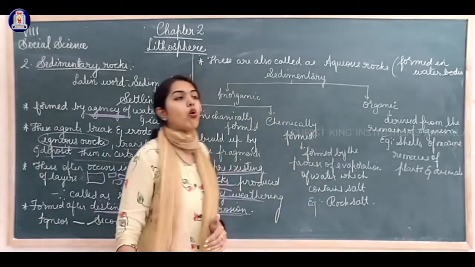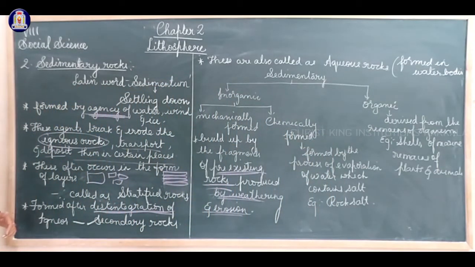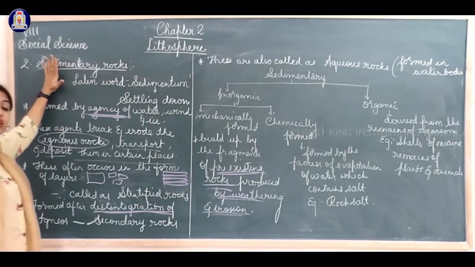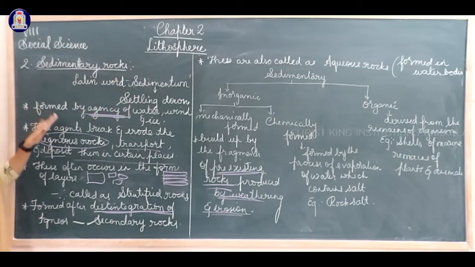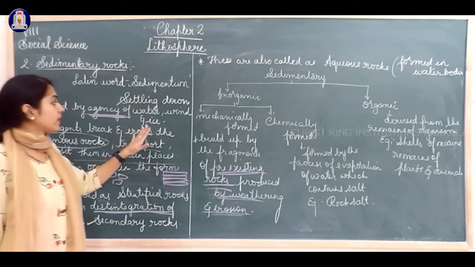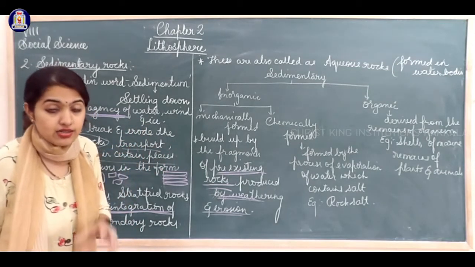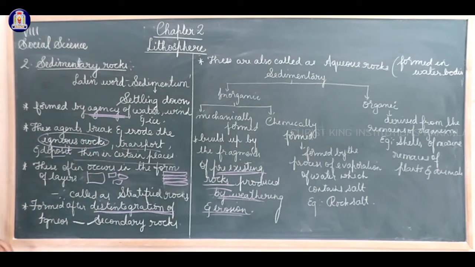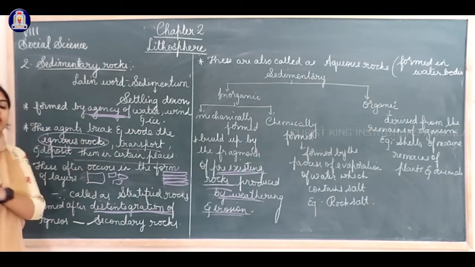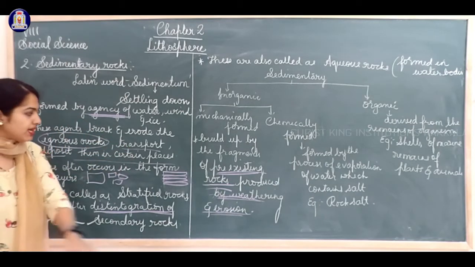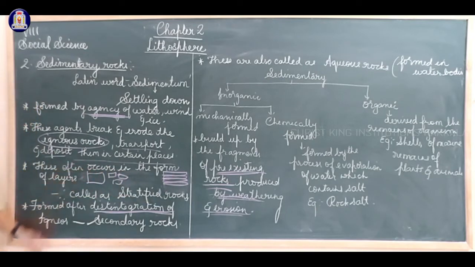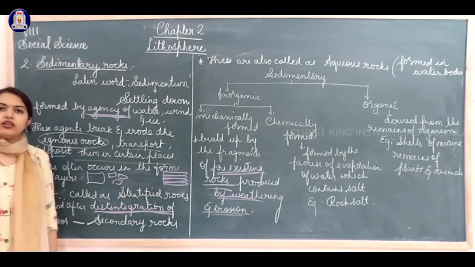Now let's recall what we have studied, students. What is the meaning of sedimentary rocks? Sedimentary is a word derived from the Latin word sedimentum. Sedimentum means settling down. It is formed by the agents of water, wind and ice. Agents means particles which are present in water, wind and ice. The agents break and erode the igneous rocks, and transport and settle or deposit them in a certain place, and they often occur in the form of layers or fragments. That's why it's called stratified rocks.